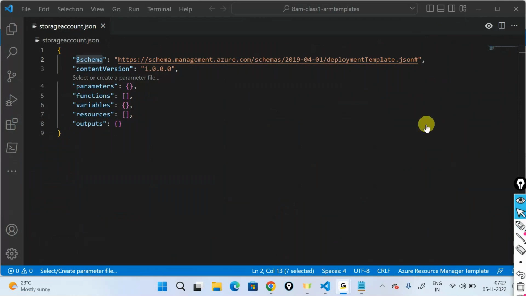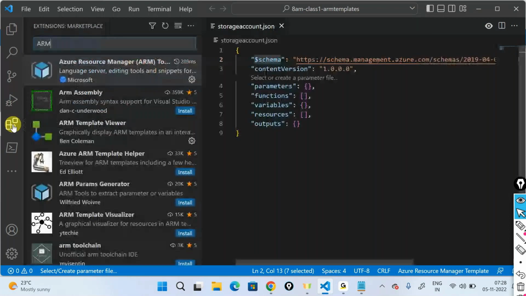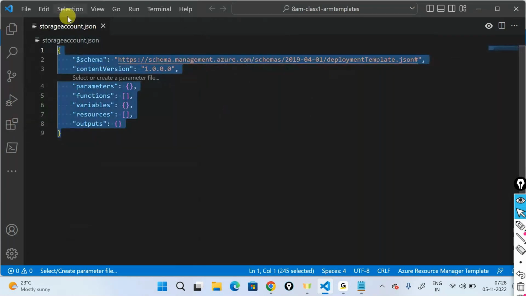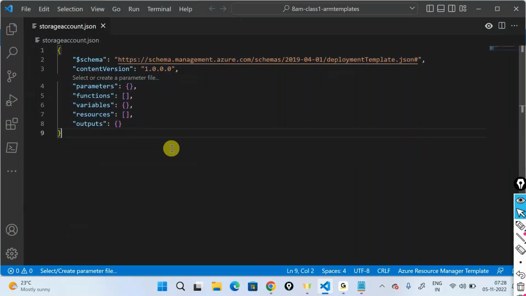Where do we have to install this ARM template, in the local system or on the Azure portal? No, in the Azure portal, you cannot install anything. Azure portal is a software as a service, so it does not really let you install anything. It is in my local system that I installed the ARM template extension. So all I did is install the ARM template extension, and I can go ahead and start creating my templates.